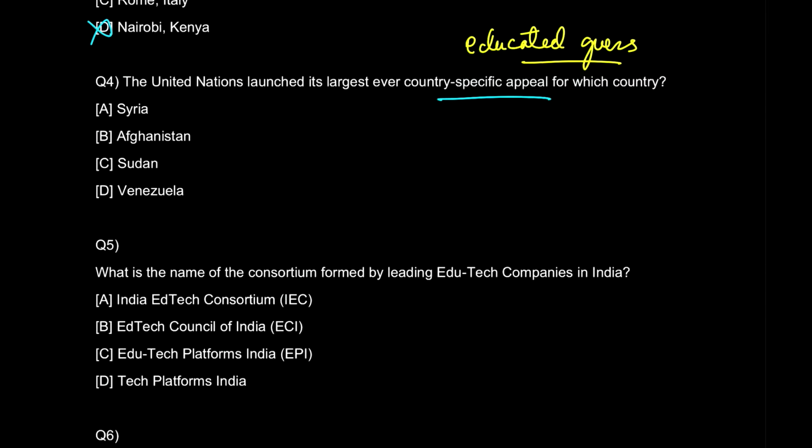Okay, so the educated guess over here is the real meaning of appeal. Appeal करना is what? Is to request something or similar in nature, right? So which country do you think will United Nations appeal for? Of course, a country which is in trauma, a country which is in danger, and out of all these countries, we know that Afghanistan was taken over by Taliban, right? So, of course, Afghanistan needed help, and UN and the partners launched their largest ever country-specific appeal for Afghanistan at a special session where the UN launched $5 billion appeal.